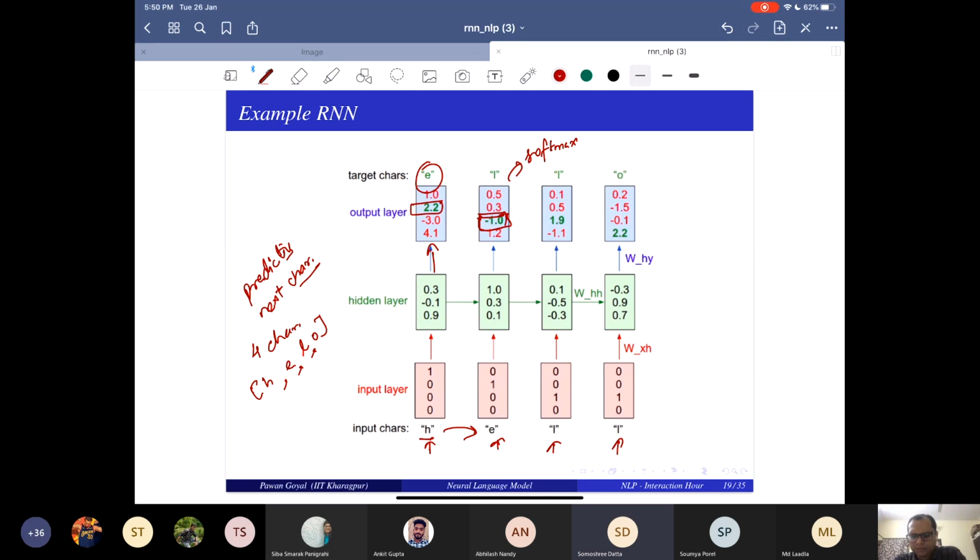Sir, the probabilities that we get upon applying softmax at the output layer, they don't add up to 1, right? So how are we going to get that maximum probability, like of the next word being? Wait. First of all, your first sentence itself, they don't add up to 1. Why do you say that? They add up to 1.